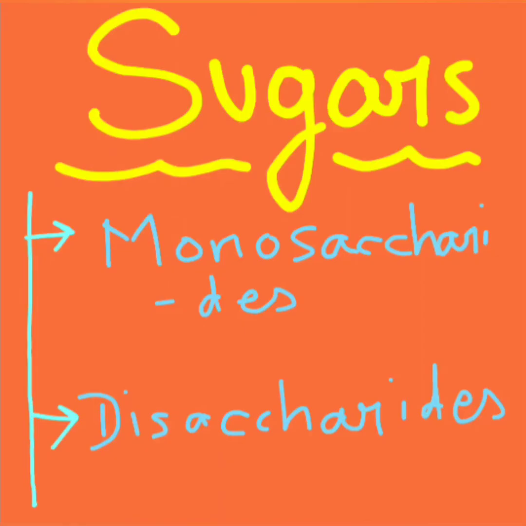So the first carbohydrate about which we are going to read is sugars. Sugar is broadly categorized into 2 major groups. They are monosaccharides and disaccharides. Monosaccharides are also called single or simple sugars, and disaccharide means double sugars.